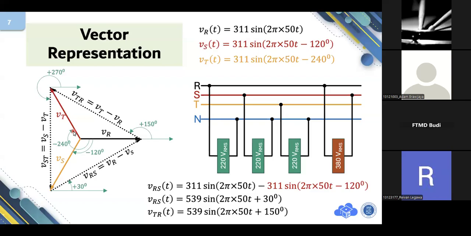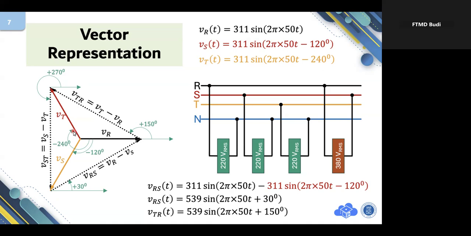With shifting 120, now I am simplifying the sine functions to be vectors. So if you are looking for VTR, please pay attention to this one. VTR is VT minus VR. According to the vector theory, it goes there. Now you can evaluate the length of it geometrically.